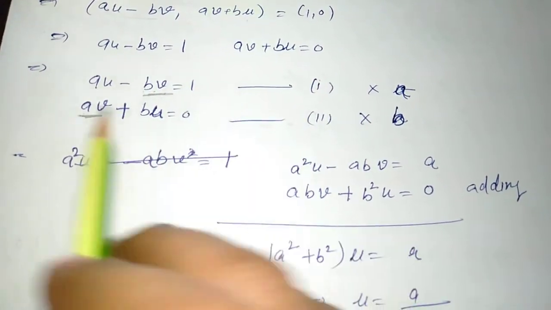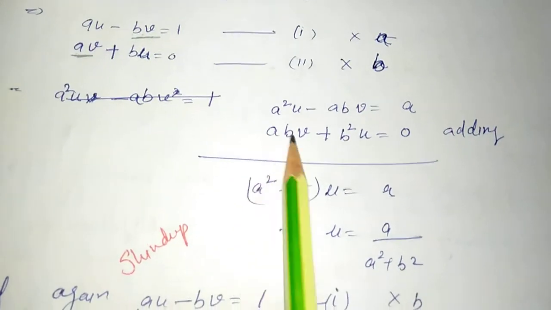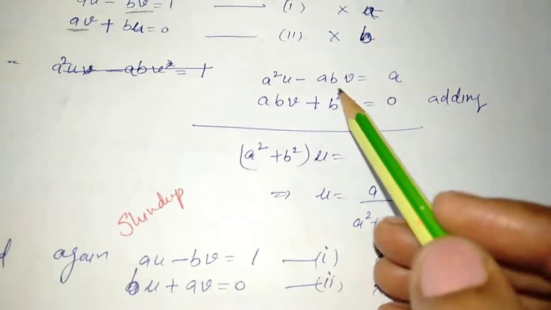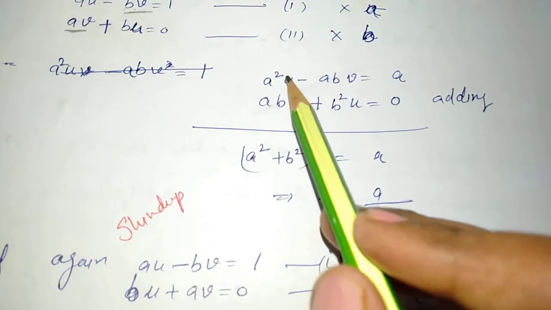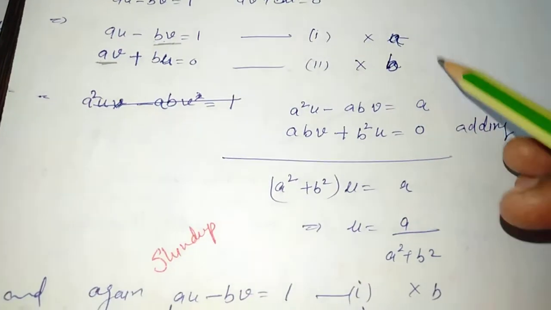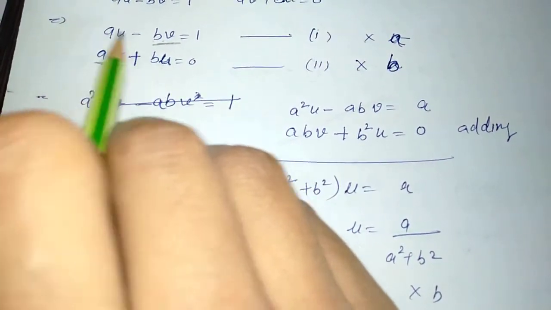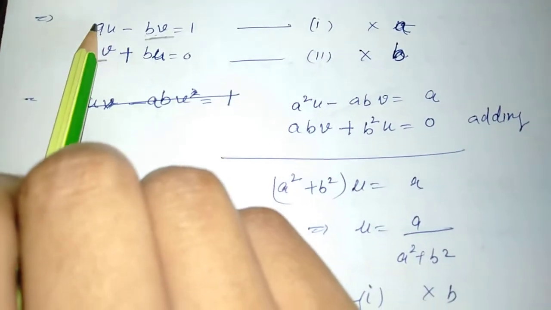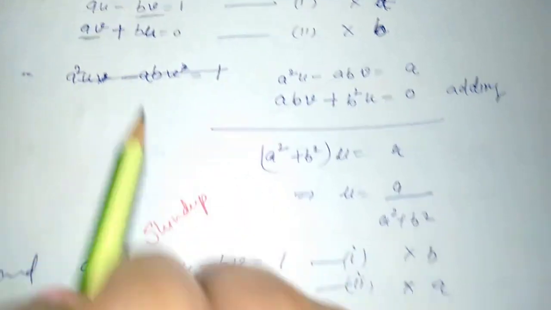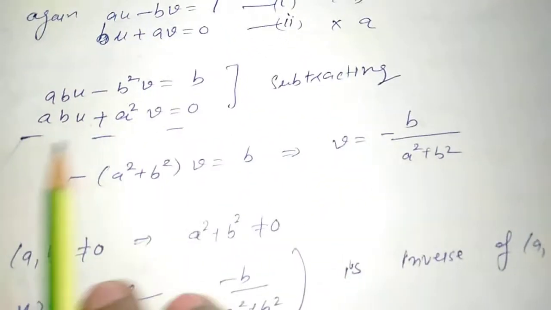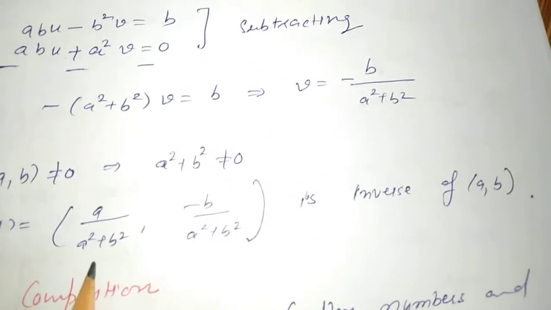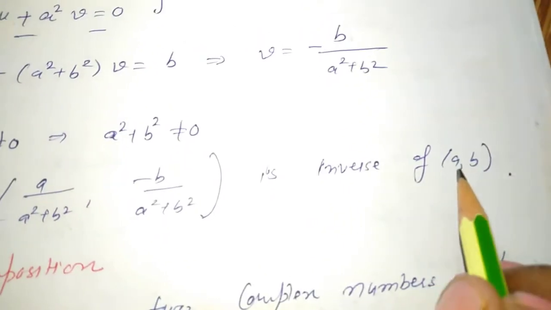We multiplied one with A and the other with B. This way the V terms become the same, so we cancel them and we will get the value of U. Again, rewriting these two equations, now we equate the coefficients of U. For equating the coefficients of U we will multiply this equation by B and the other by A. So now we multiplied the first equation by B and the second by A. Performing these we will get the values of U and V, and what are U and V? It is the inverse of the point A comma B.